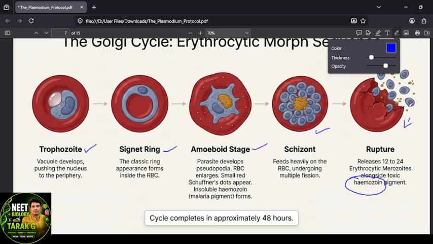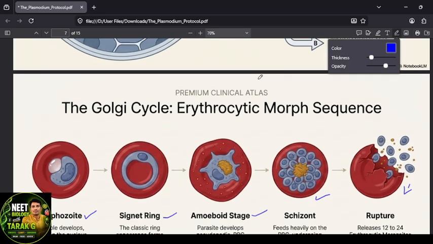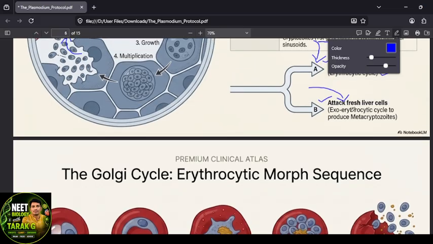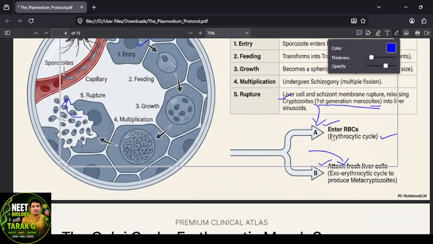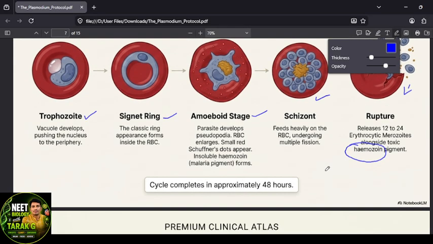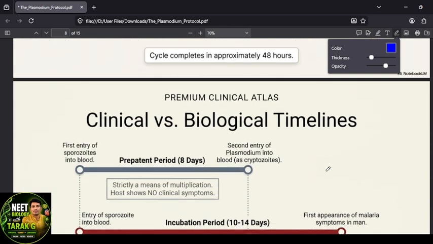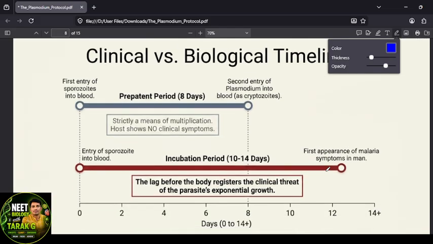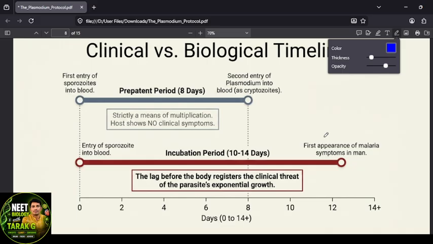These are the merozoites from the previous slide which reach the RBC. See, here is the RBC. We are talking about the erythrocytic cycle. The cycle completes in how many days? No, 48 hours.